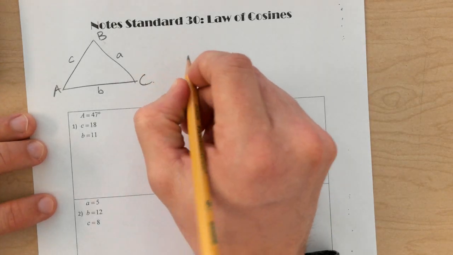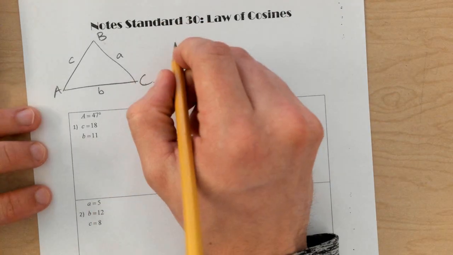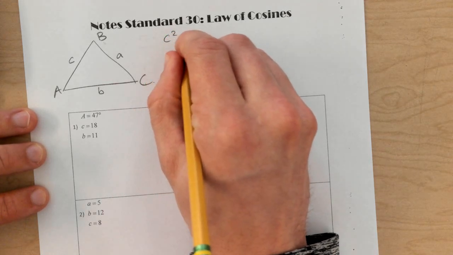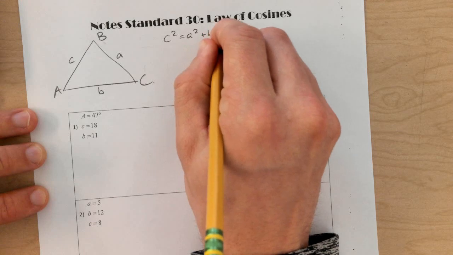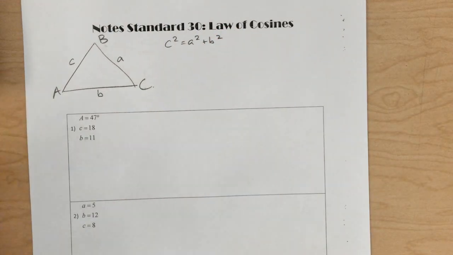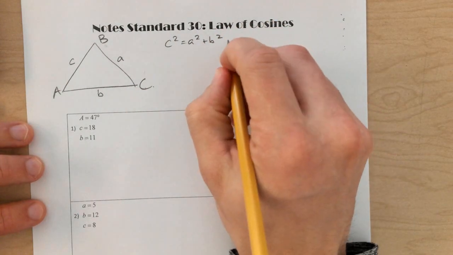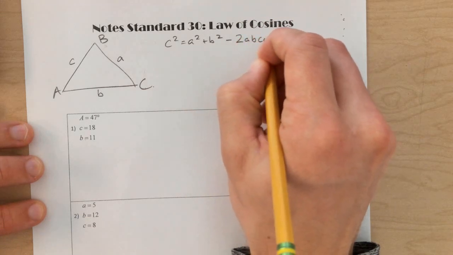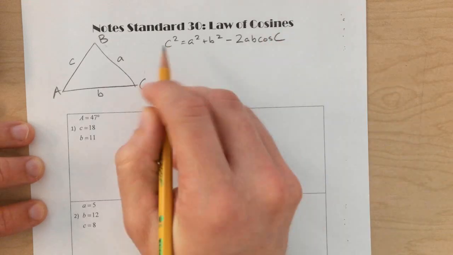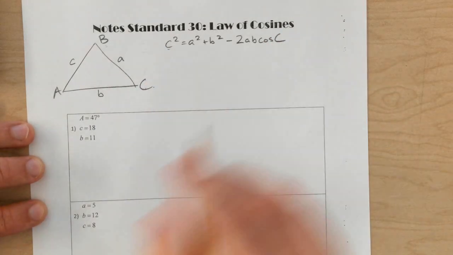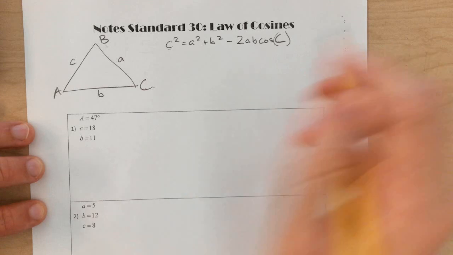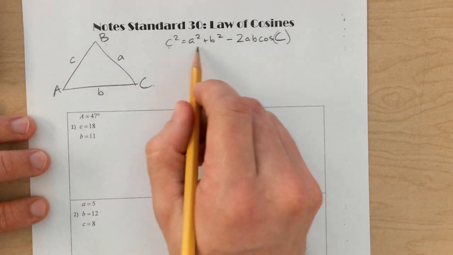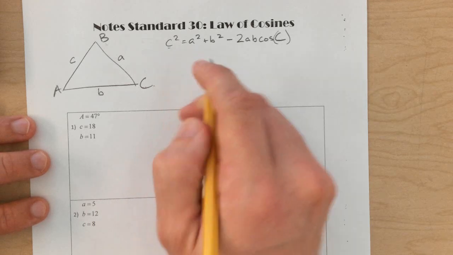The law of cosines has three different versions, and it looks a lot like the Pythagorean theorem. So there's the Pythagorean theorem, c squared equals a squared plus b squared, but then we have this added part on here. Okay, so that's lowercase c, that's for the side, and then this is angle C right there. And so the other versions are basically just switching the letters around, so this is true for all the combinations.